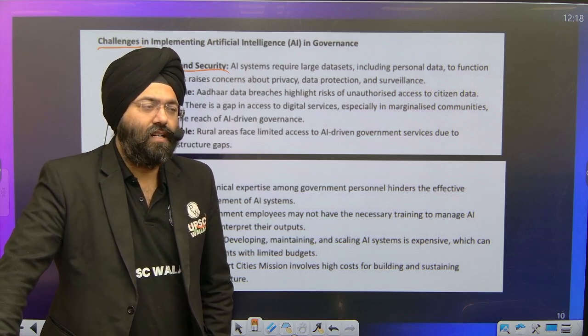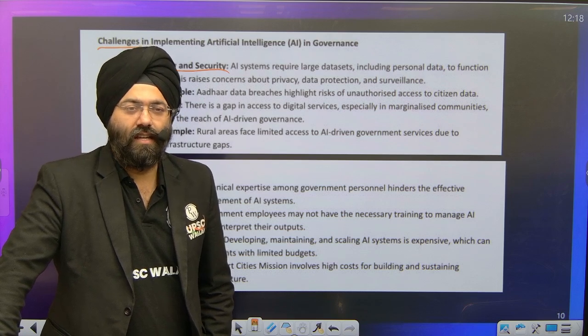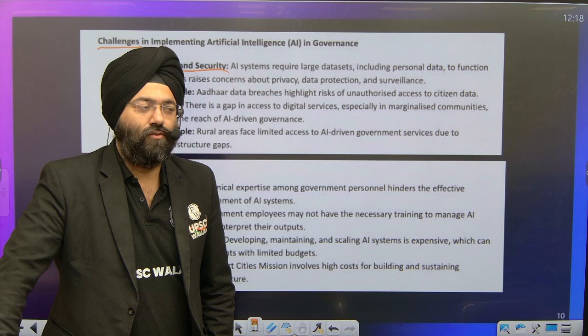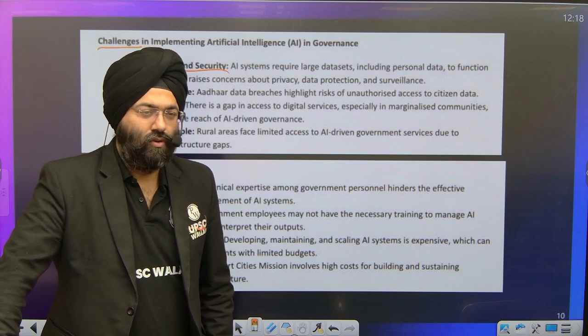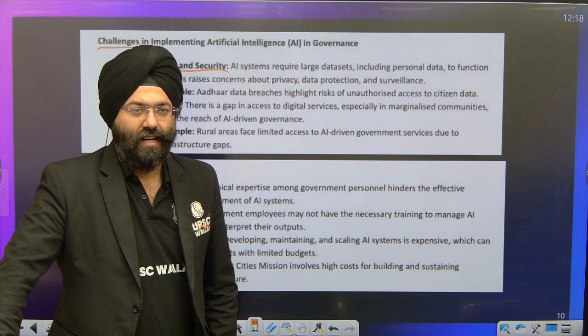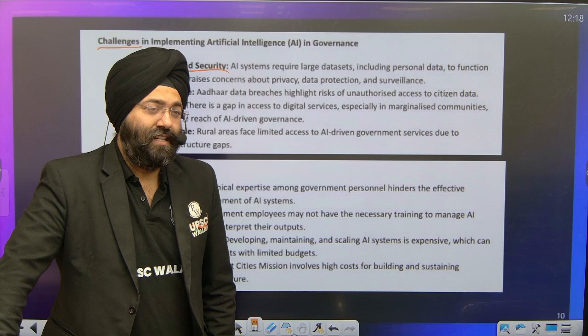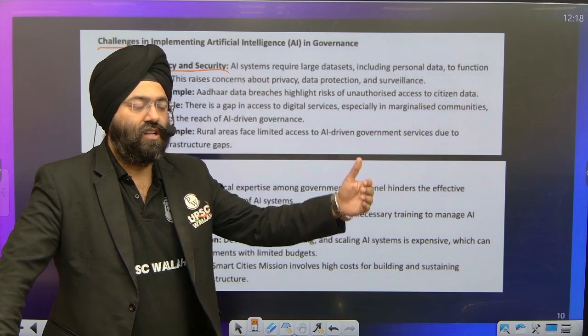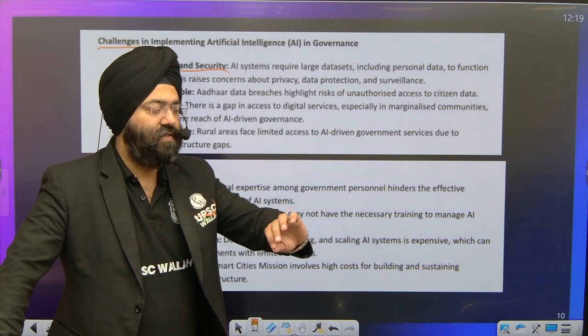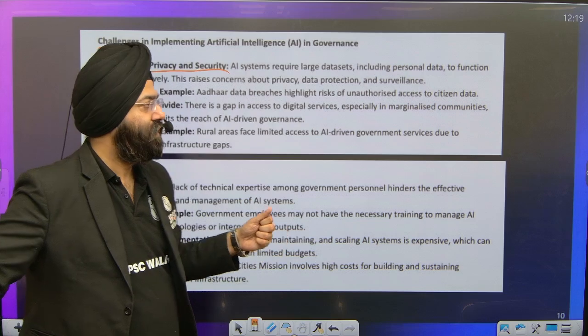Now, when data being leaked is a concern, then automatically the artificial intelligence software or the data gathering, which we talk about from the side of the government, is also a point of concern, because we said data is the foundation for the AI. If the data is leaked, the trust of the people with respect to the government also fails. That is why we say it is very important to resolve this issue.